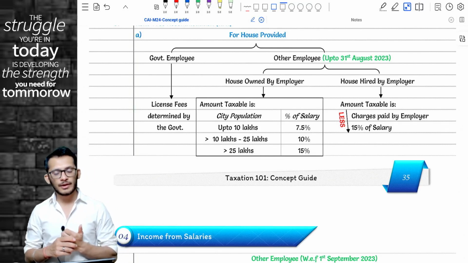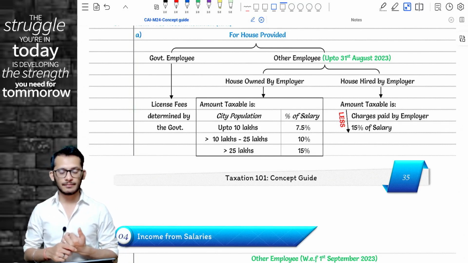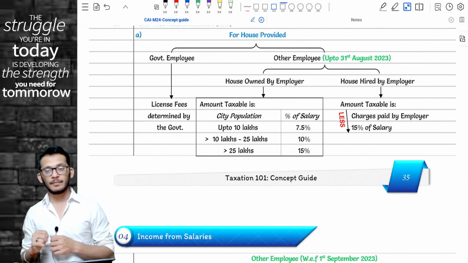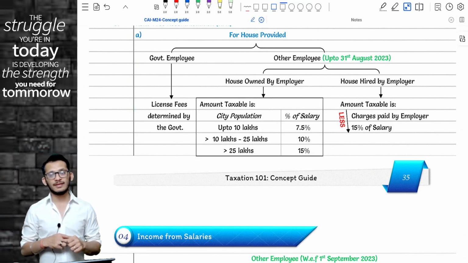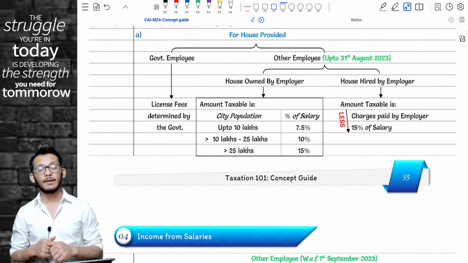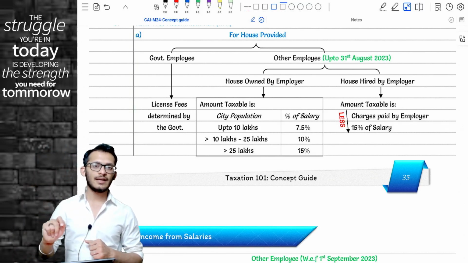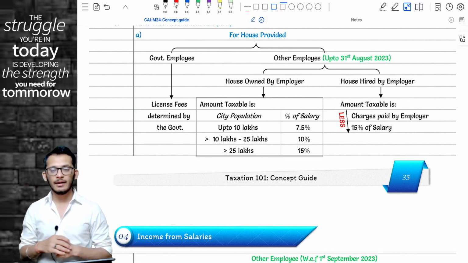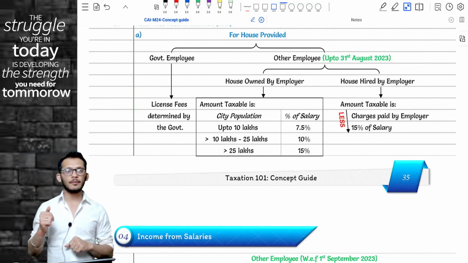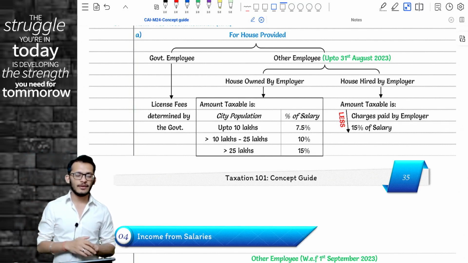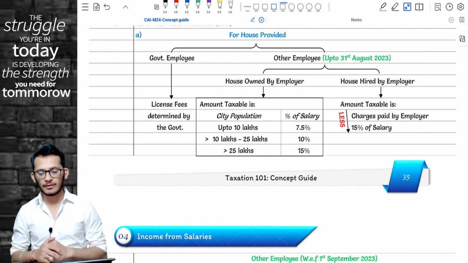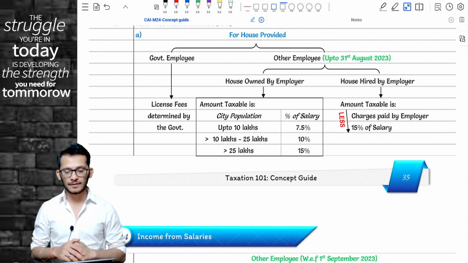If the employer is owning the house, then there was a city population criteria. For a population of less than 10 lakhs, the percentage of salary which was taxable as RFA perquisite was 7.5%. If the population was above 10 lakhs and up to 25 lakhs, it was 10%. And if it was above 25 lakhs, the percentage was 15%.